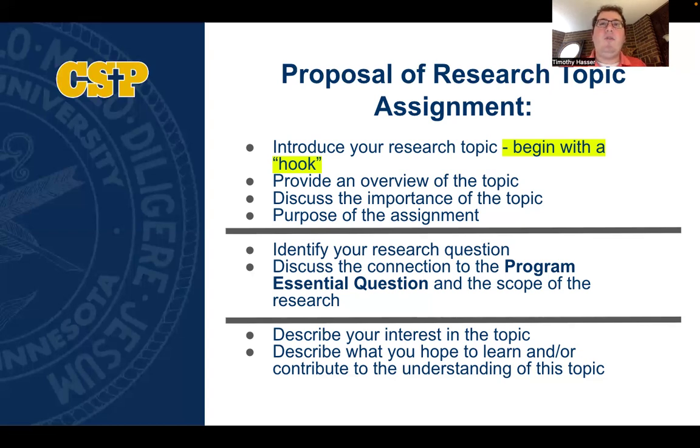Within the next section of your paper, please describe your interest in your topic and what you hope to learn and contribute to the understanding of this topic.